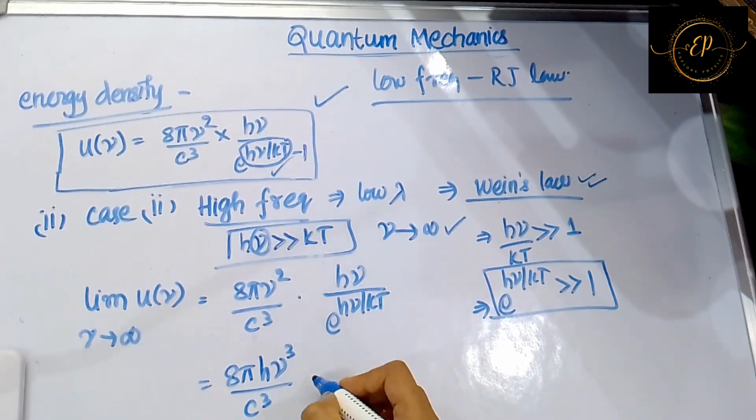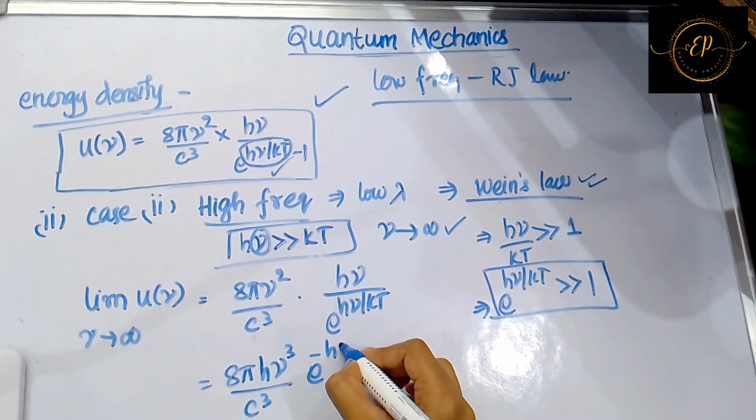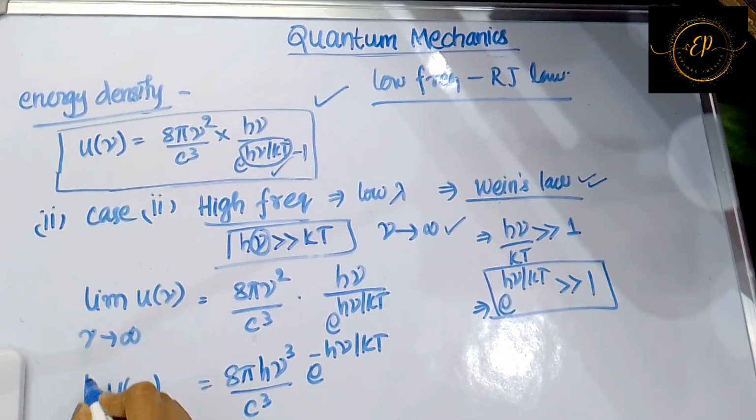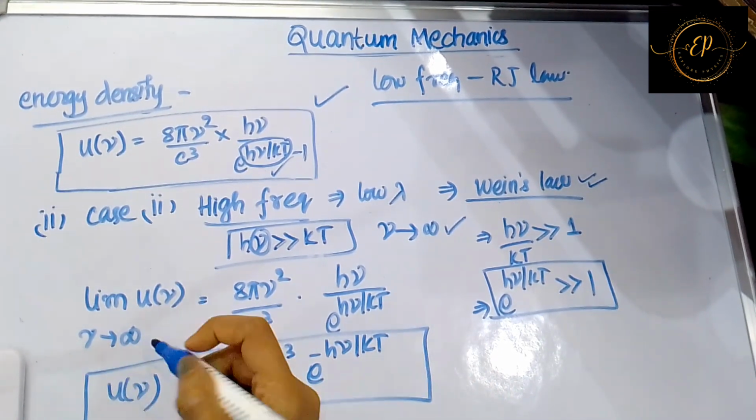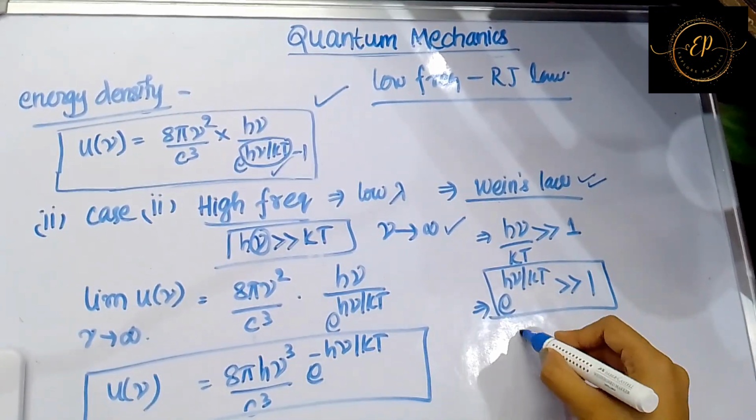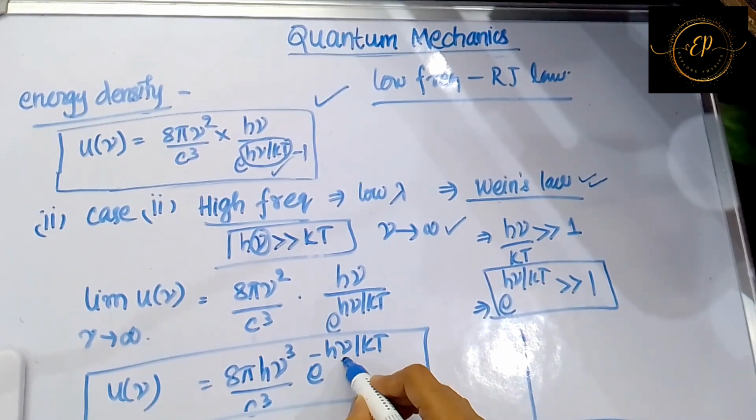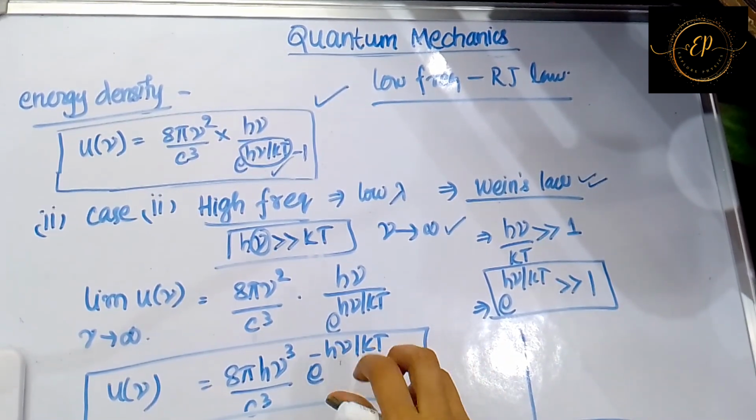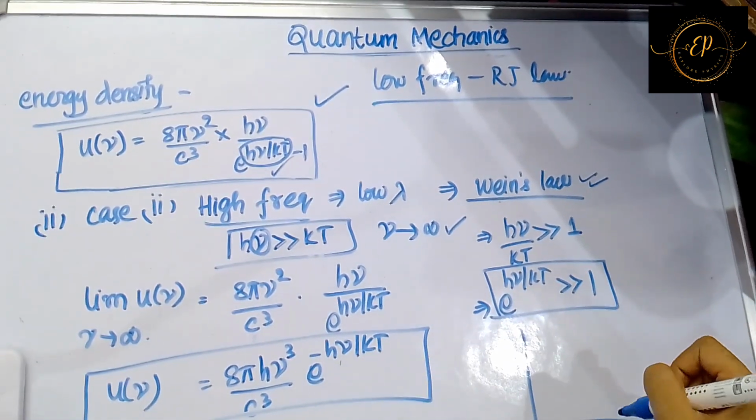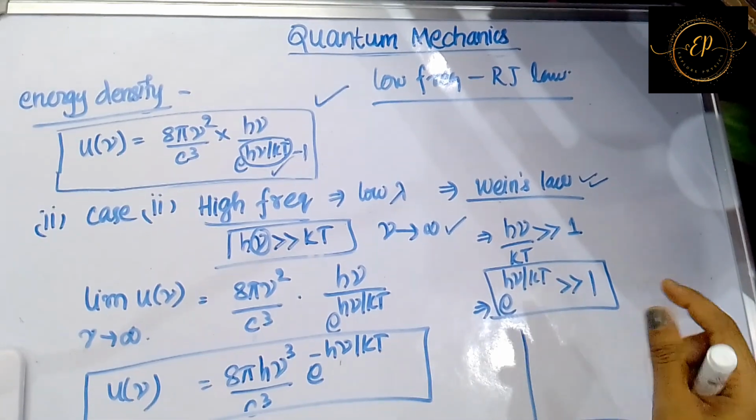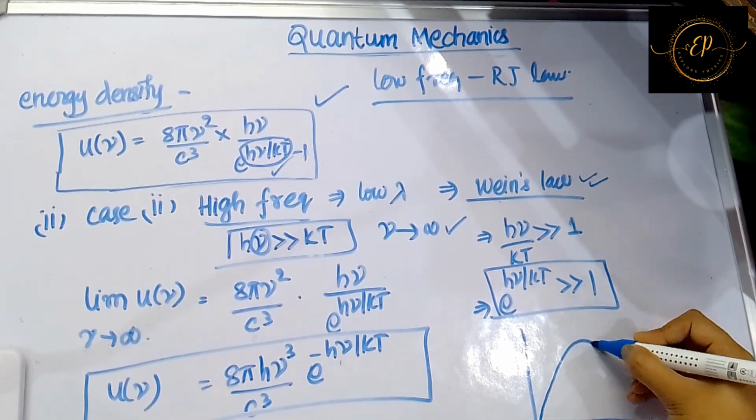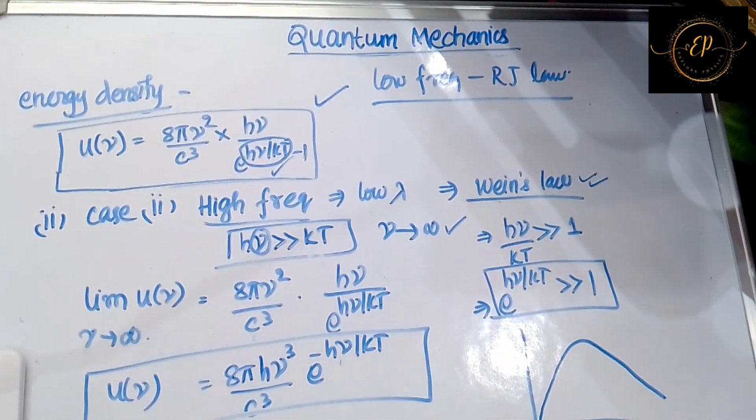Just take it to the numerator. You will be getting minus e power minus h nu by kT. So this is the energy density value for high value of frequency. So just apply it over here. When you put the value of frequency to be infinite, you will not be getting infinite value. Instead you will be getting some finite value. So if you take the curve, it will be matching with the experimental as well as the graphical curve.